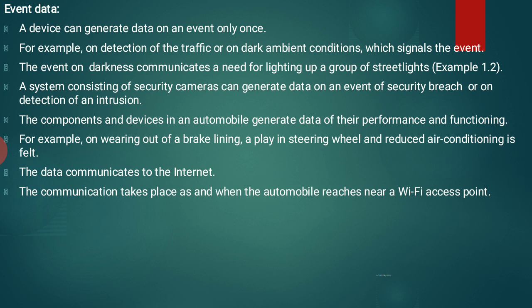Whenever a dark region is identified, immediately the light will glow. The event of darkness communicates a need for lighting up a group of streetlights. So whenever darkness occurs, automatically the sensor nodes generate the signal and the streetlights will glow.